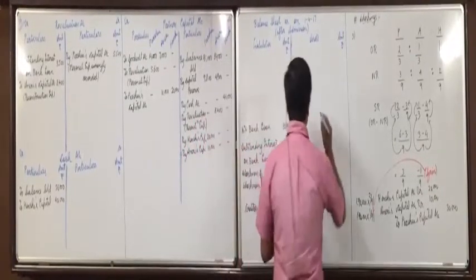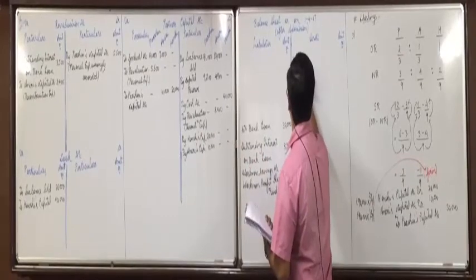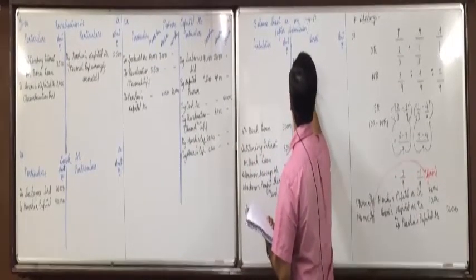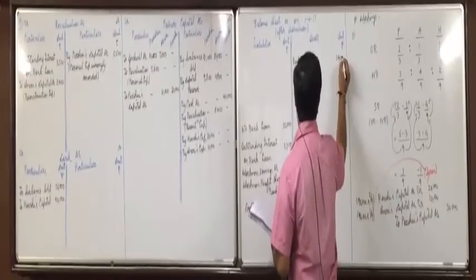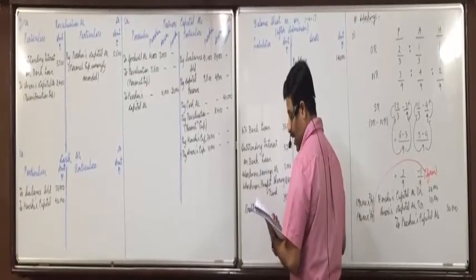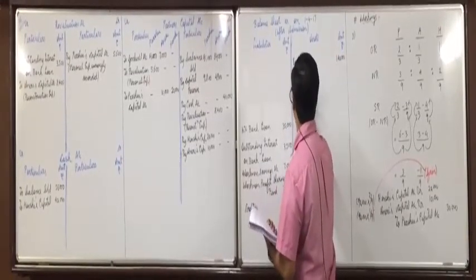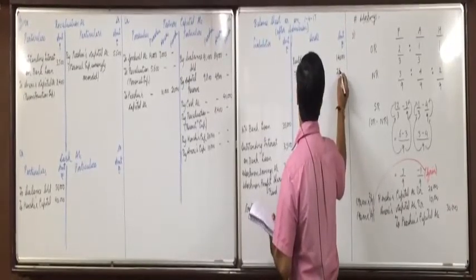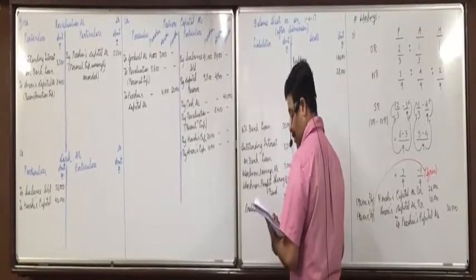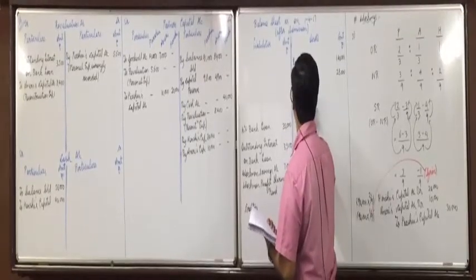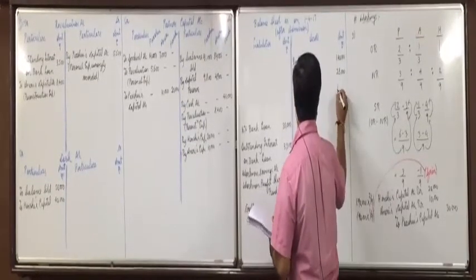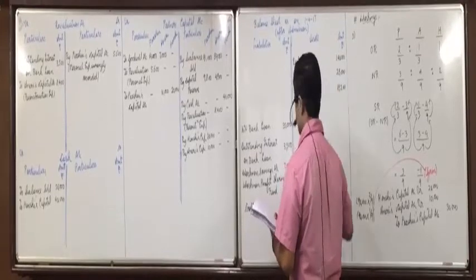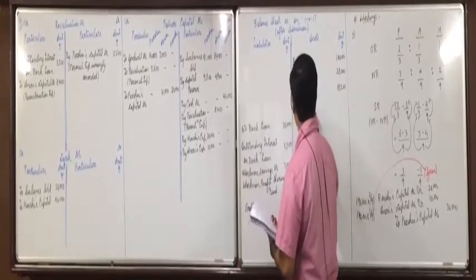Asset side: building 1,40,000. Furniture 28,000. Stock 18,200. Debtors 16,800.